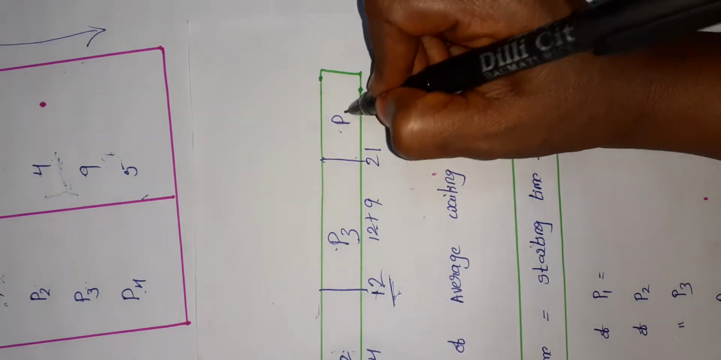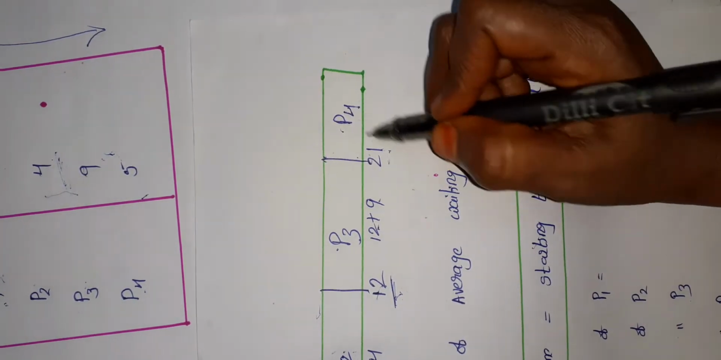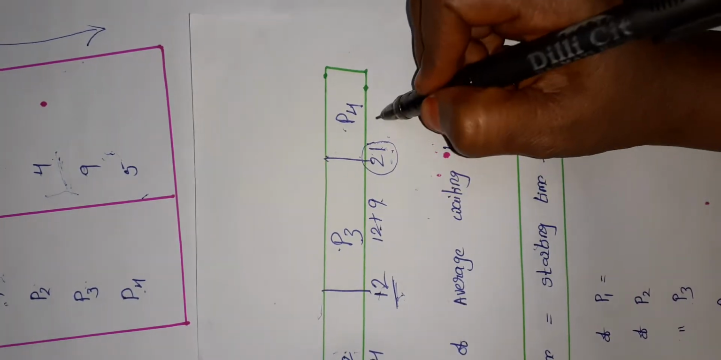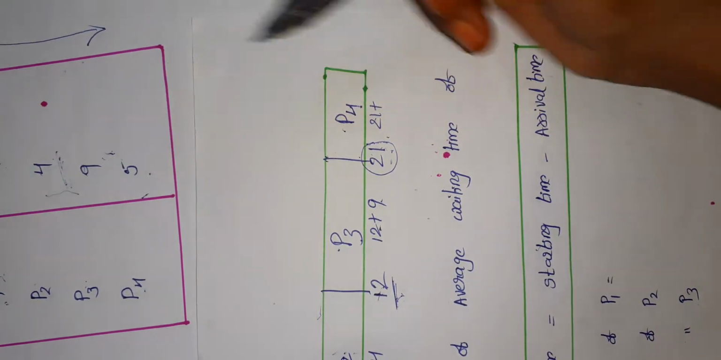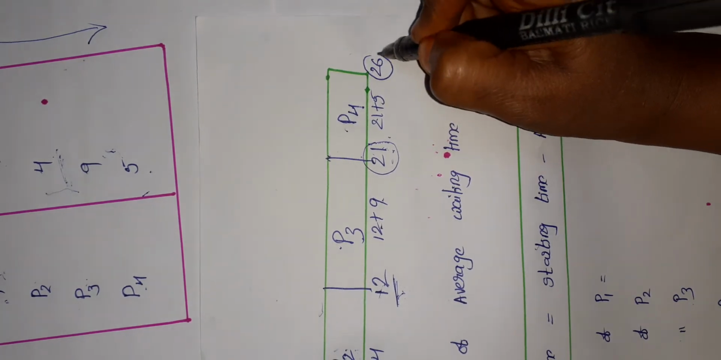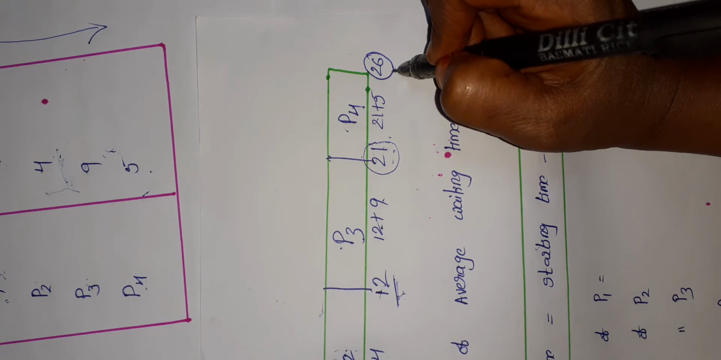Now we have to execute P4. For the execution of P4 it will wait for 21. So now to 21 we have to add the burst time of P4, that is 5. 21 plus 5 is 26. That means for the execution of P4 the time period is 26.